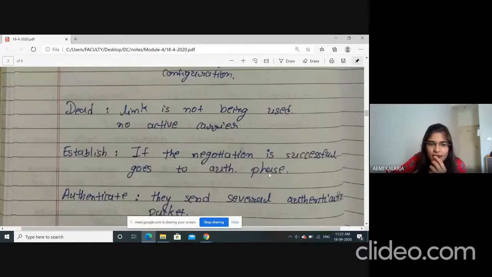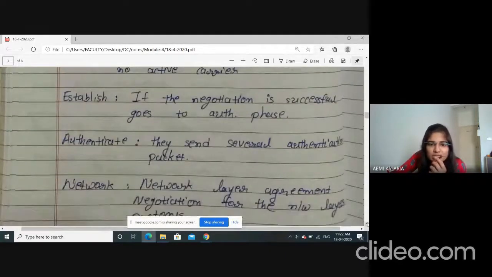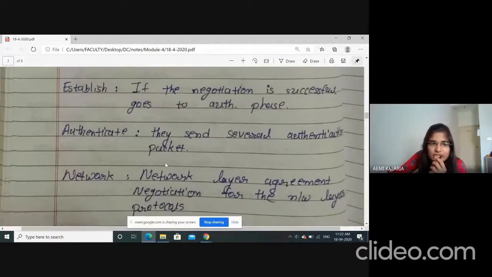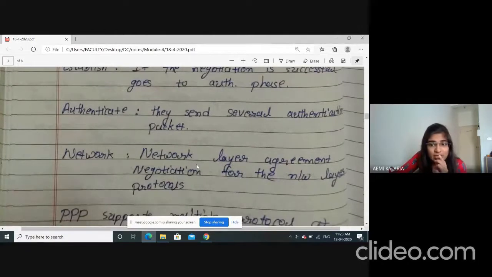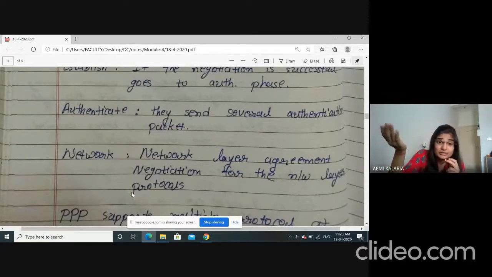After that, authentication: they send several authentication packets, and both have to accept or authenticate for that particular data transfer, right? After that, network means negotiation of the network layer protocols, how many protocols they use for network layer, whatever data they are getting from the network layer, for that also they have to agree.